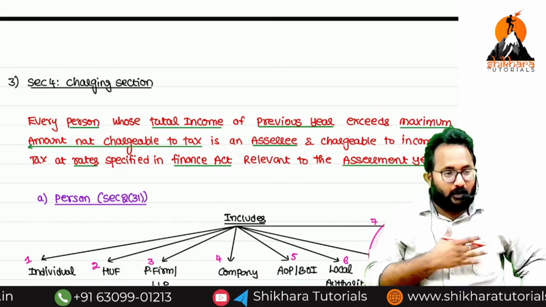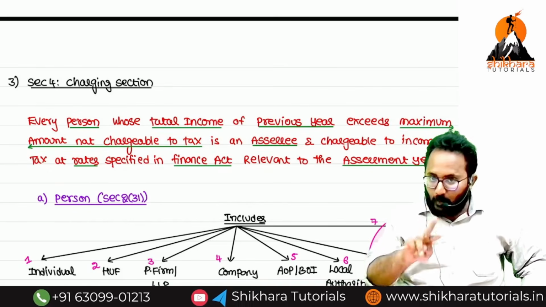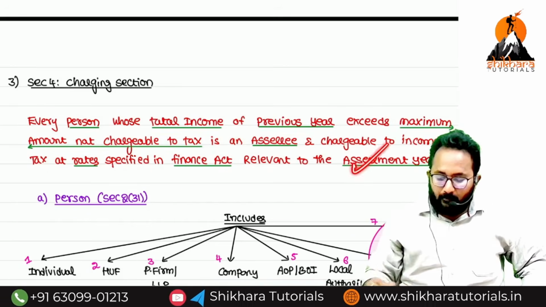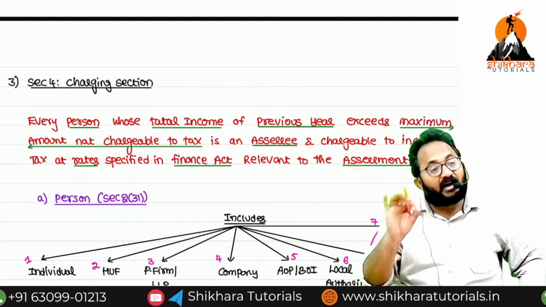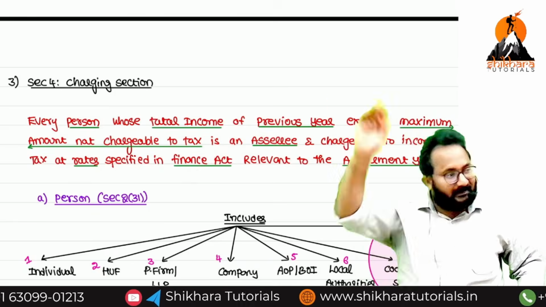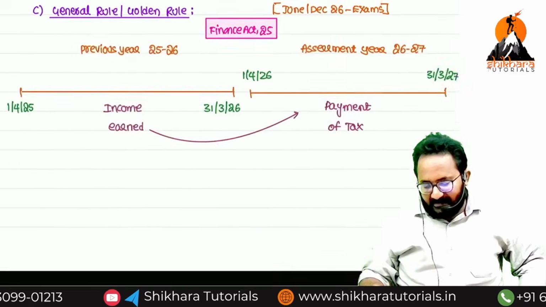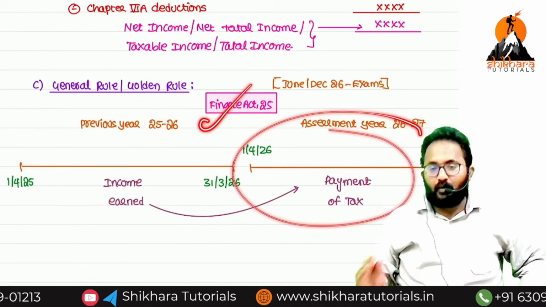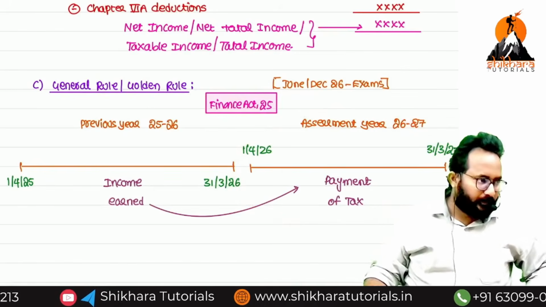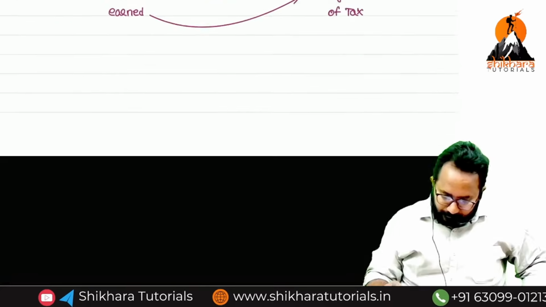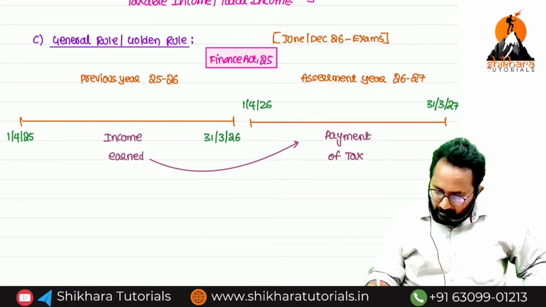Simply, whenever you are required to pay the tax, you have to pay the tax in the assessment year by using the rates given in the Finance Act related to that assessment year. What is that Finance Act related to this assessment year? 2025. Understood? Now, what is the golden rule, general rule?